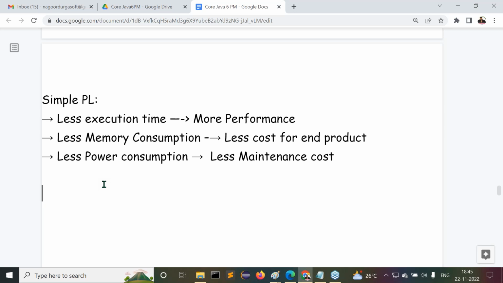Somebody else may ask you: why is Java available now? What is the requirement of using Java? If anybody asks this question, at least you have to open your mouth and give some answer. That's why I'm planning to give all these points clearly. Moreover, this information is provided by Sun Microsystems in their documentation. Clear, all of you?